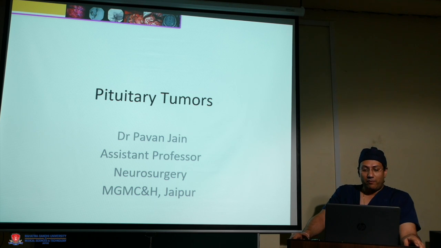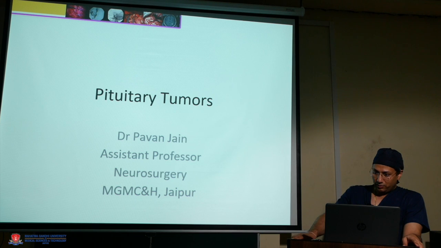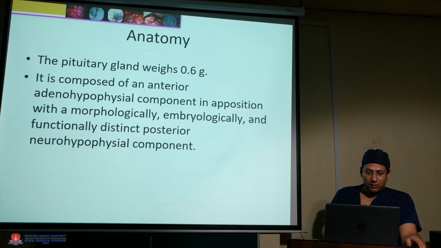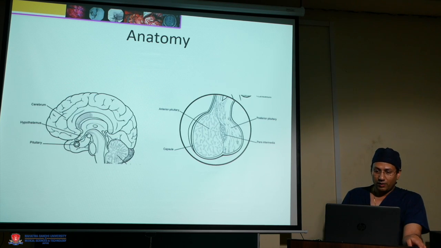Good morning friends, today I will discuss pituitary tumors: their anatomy, physiology, pathology and the treatment. The pituitary gland weighs around 0.6 gram. It is composed of an anterior adenohypophyseal component in apposition with a morphologically, embryologically and functionally distinct posterior neurohypophyseal component. These are the two parts of the pituitary gland, the adenohypophysis and the posterior pituitary, the neurohypophysis.